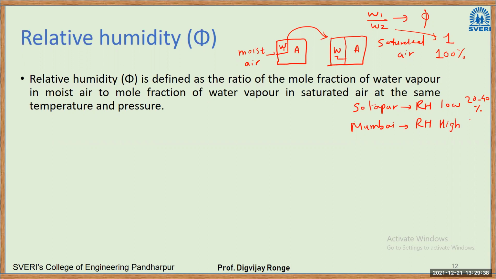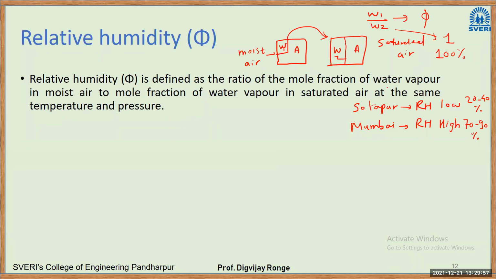Its range is 70 to 90%, right? RH is nothing but the amount of water vapor present in the air compared to saturated conditions. As the RH increases, that means air is becoming saturated.